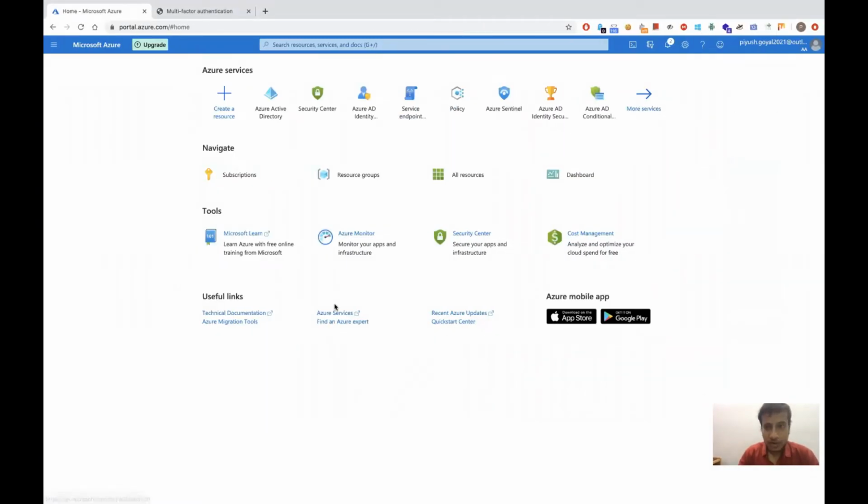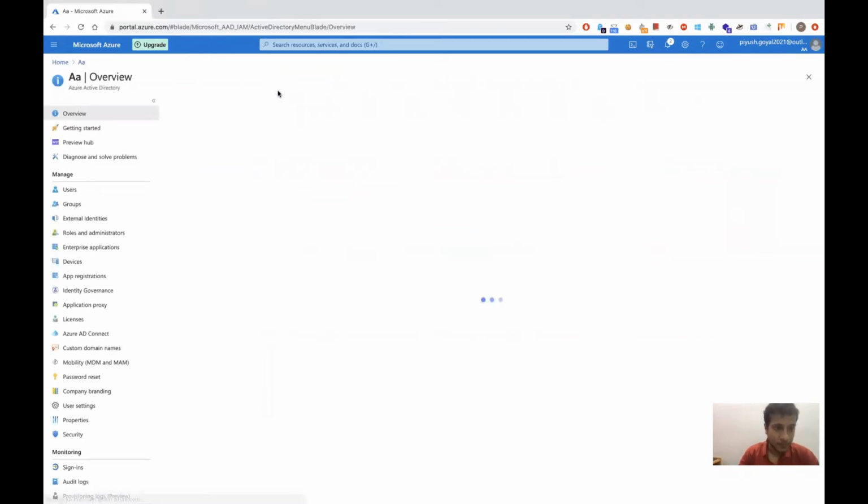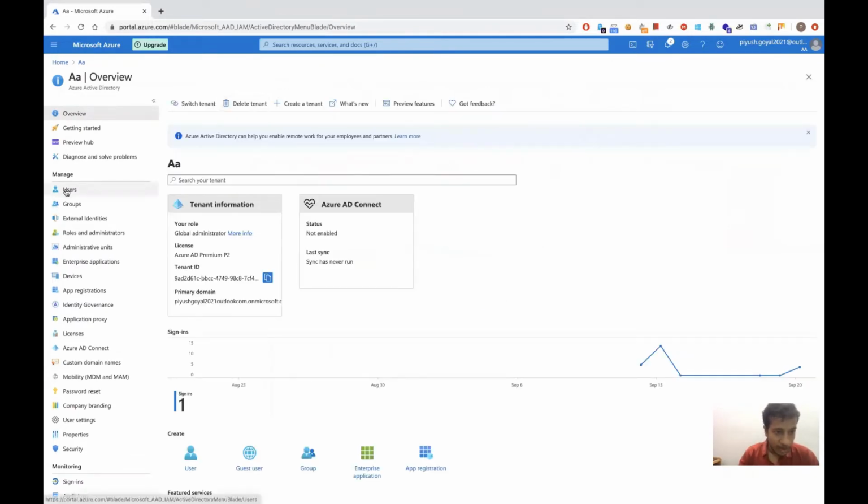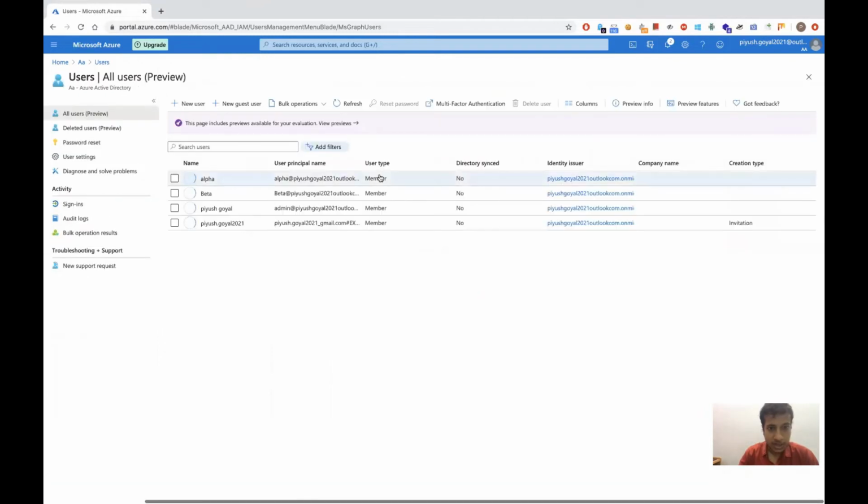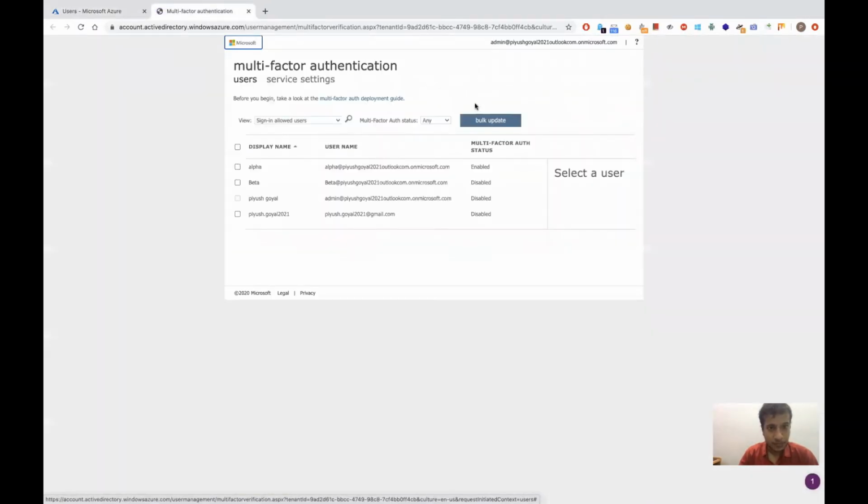So this is my free account. This is my Azure account, and here's my Azure Active Directory. For MFA, I'm a global administrator in this tenant. Let's go to users, and these are my users. Let's look at multi-factor authentication. So we can allow multi-factor authentication.